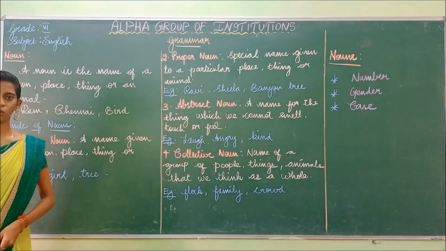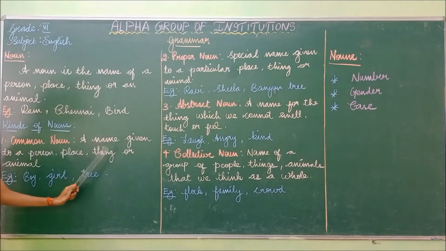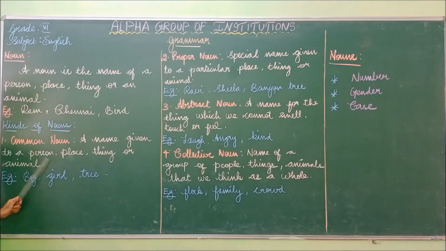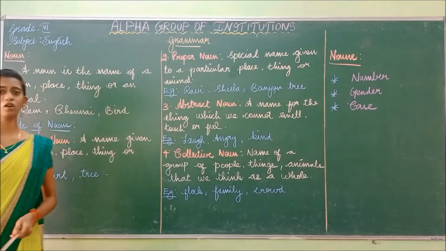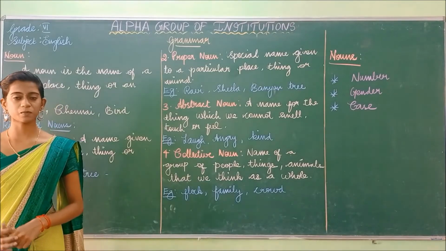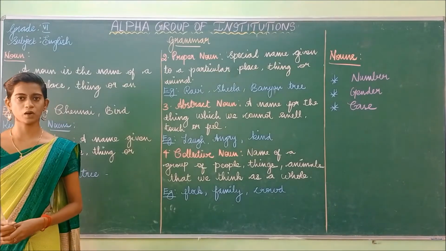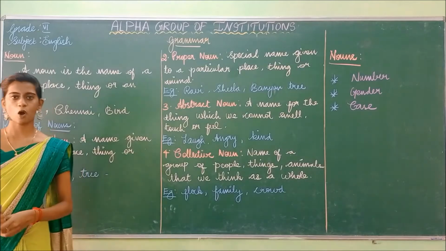Now let us see one by one. Common noun. What is meant by common noun? A name given to a person, place, thing or animal. In common noun there won't be a special name or a specific name. We will mention it as a common one.